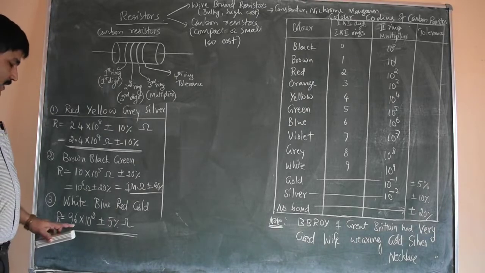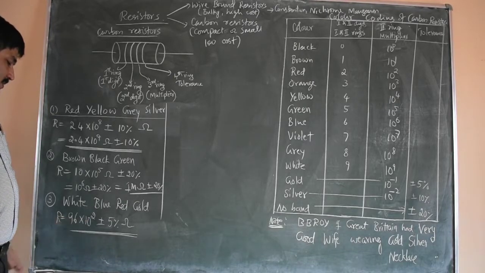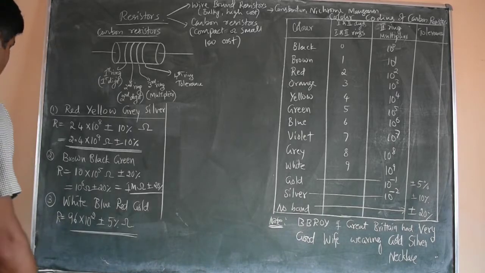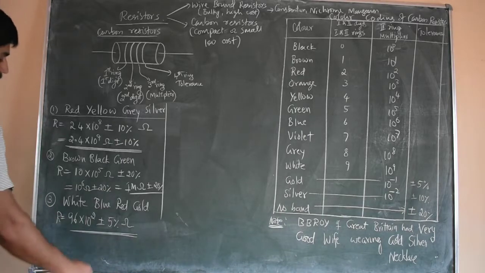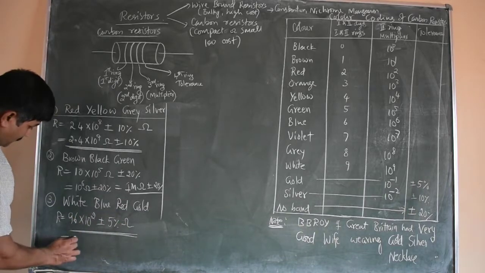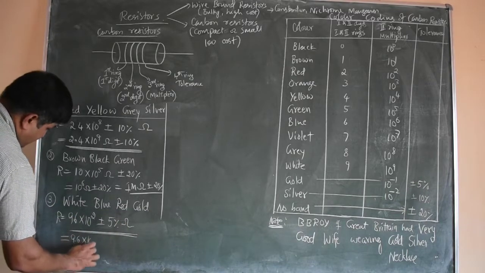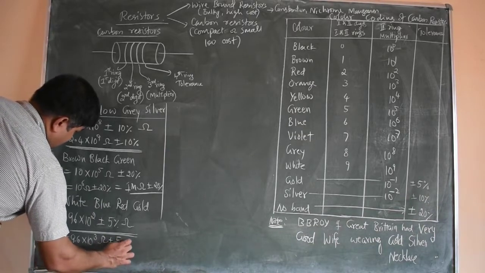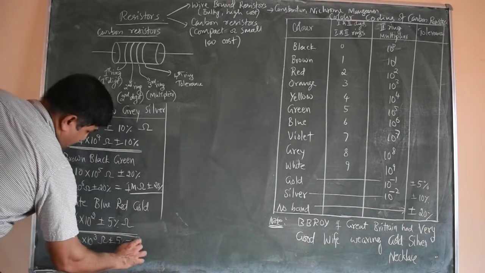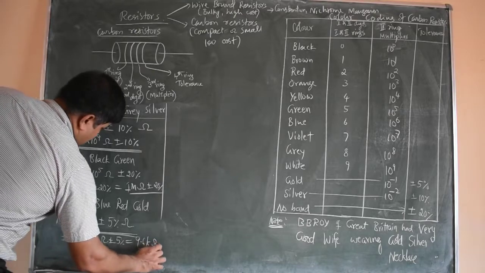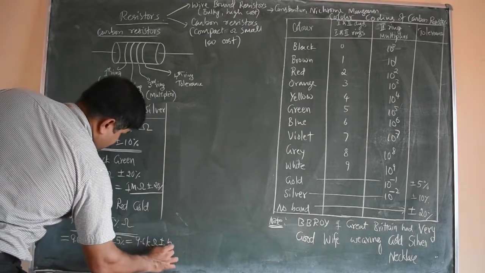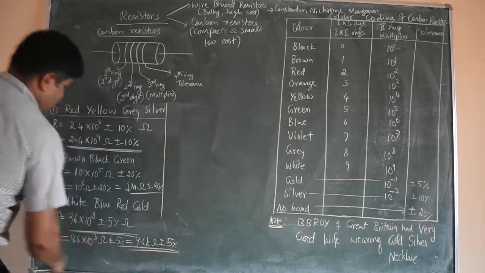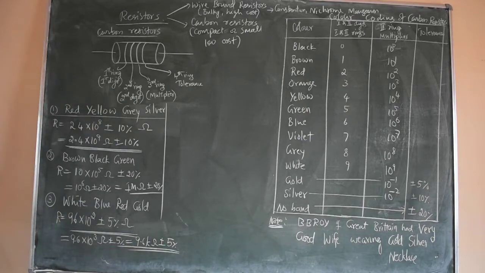It is 96 into 10 power 2, 96 into 100. You can write 9.6 into 10 power 3. You can also write this value as 9.6 into 10 power 3 ohm plus or minus 5%, or you can also write 9.6 kilo ohm plus or minus 5%. So this is the example where colors are converted into resistance value.